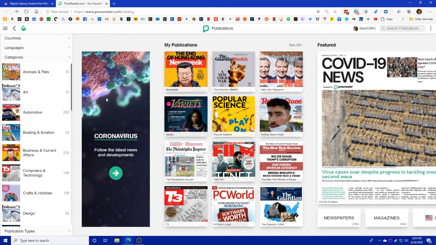You can browse through the collection on here, which is very big. So you'll definitely, if you are going to browse through it, you're going to want to use these filters.